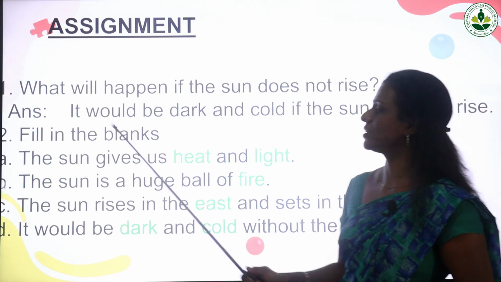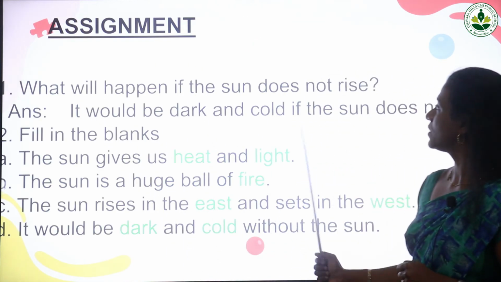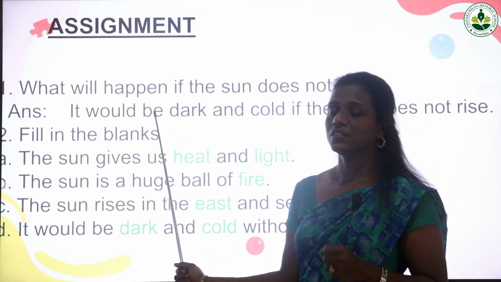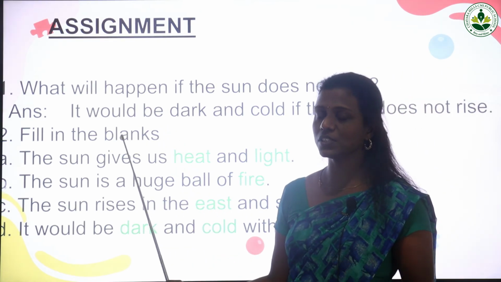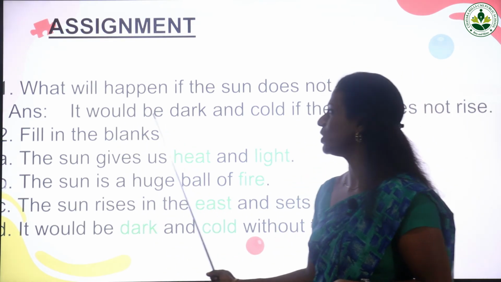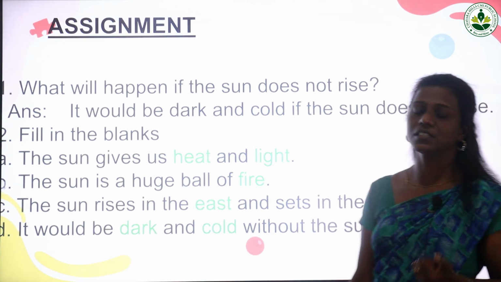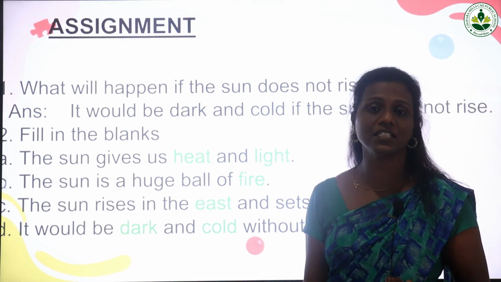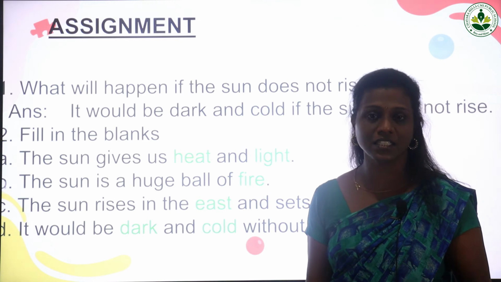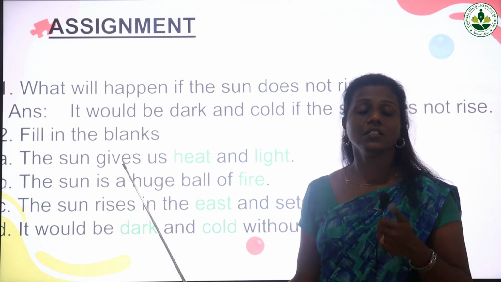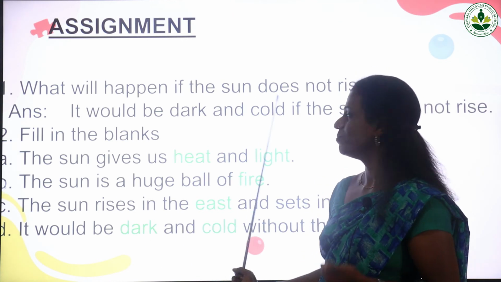So now we can check the assignment. What will happen if the sun does not rise? Yes, the sun is giving us light. If there is no sun, there is no light. So it would be dark and cold if the sun does not rise. The sun gives us light and heat. So if there is no light, it will become dark. If there is no heat, it will become cold.